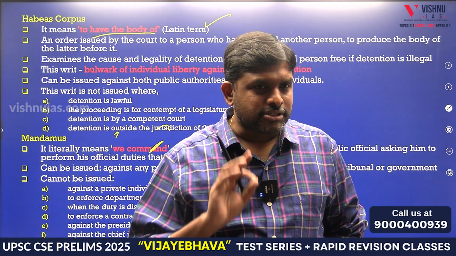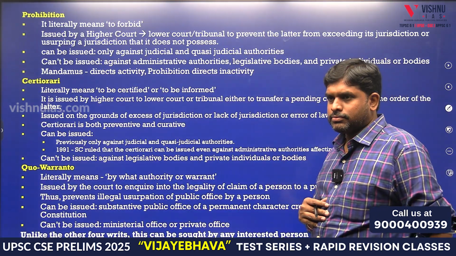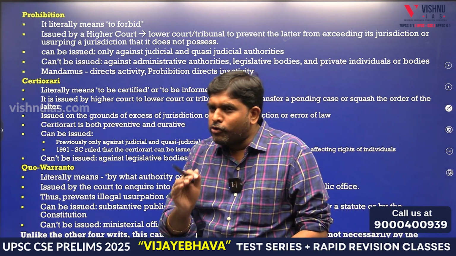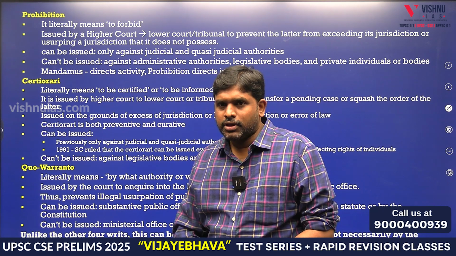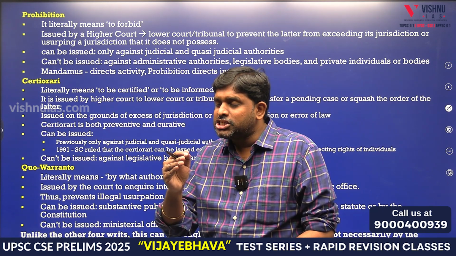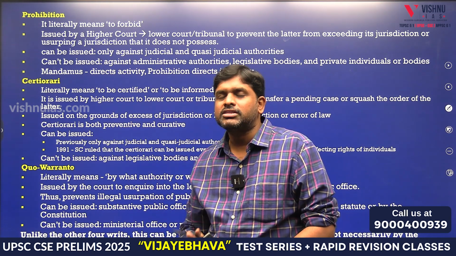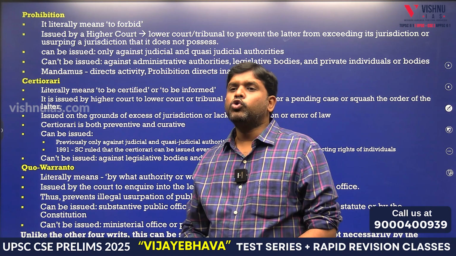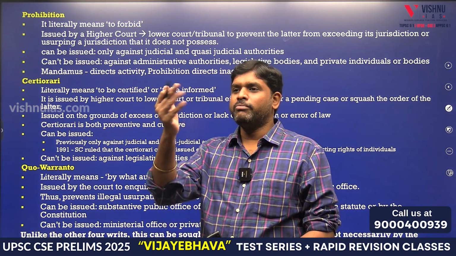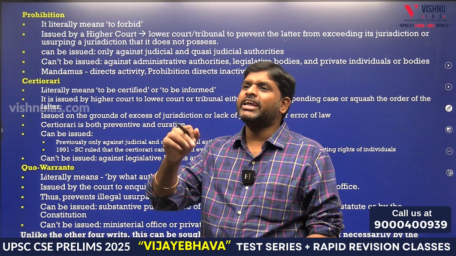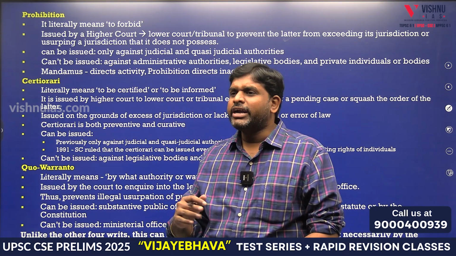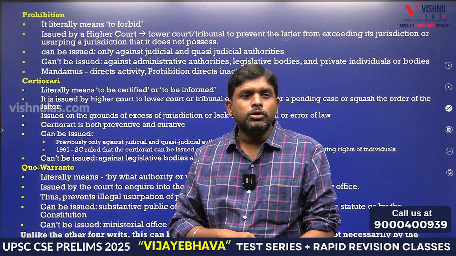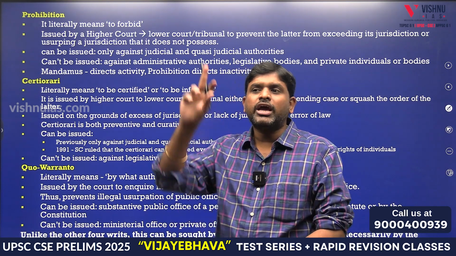Prohibition is issued by a higher court to a lower court. When the lower court is extending its jurisdiction, when it is giving a judgment which is not within its ambit, for example, a lower court will not have the power to grant mercy. But if a district court grants mercy, it is coming out of its ambit, its jurisdiction. So then I will call for what? Prohibition. Who can call for prohibition? Only the higher court.